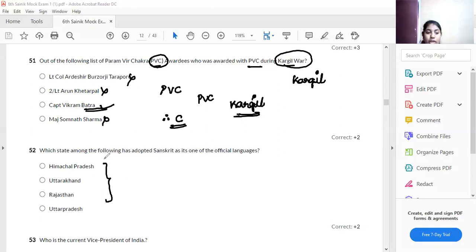Like that, Sanskrit is the official language of which one? Is it Himachal Pradesh? No. Rajasthan, Hindi? No. So it is Uttarakhand. Uttarakhand is a place which has selected Sanskrit as an official language. Therefore, option B is your answer.